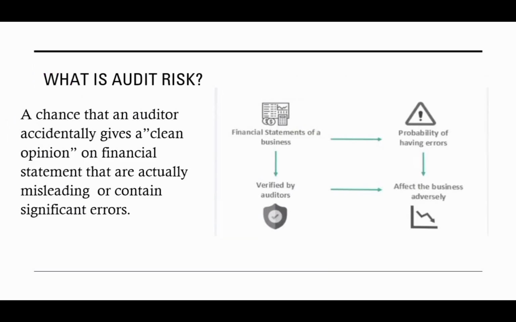Next up, what is audit risk? Audit risk is the chance that an auditor accidentally gives a clean opinion on financial statements that are actually misleading or contain significant errors. It's like a doctor missing a hidden illness during a checkup. Despite doing tests, something critical slips through.